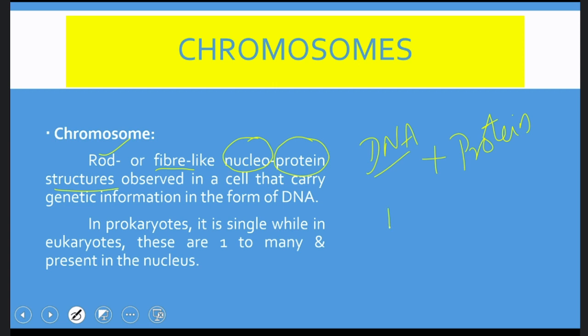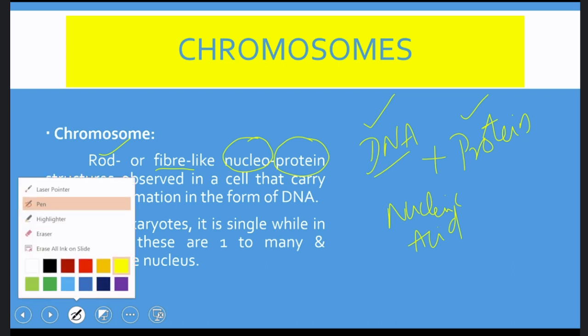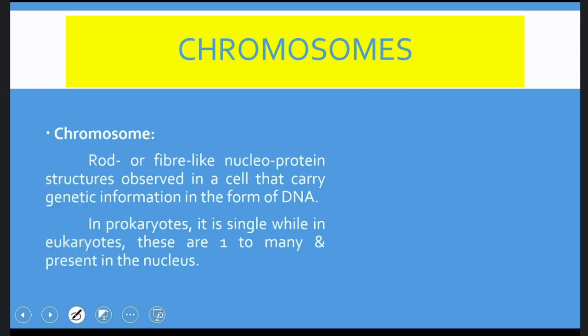DNA is a nucleic acid. So chromosome is a rod-like or fiber-like nucleoprotein structure made up of DNA and proteins, observed in a cell.